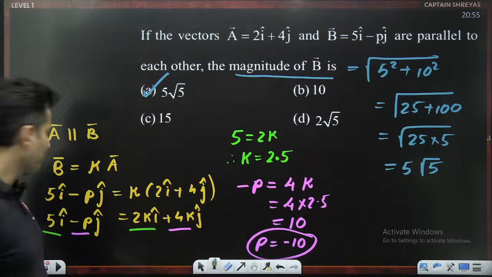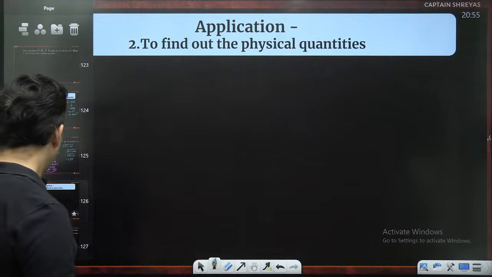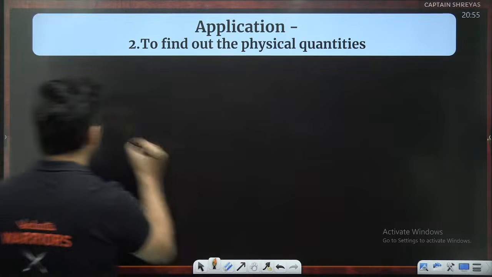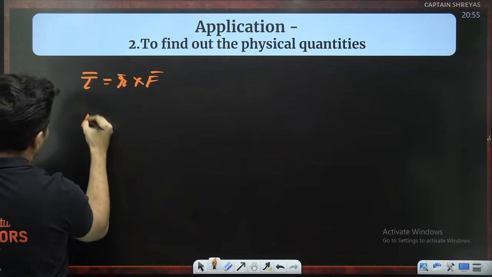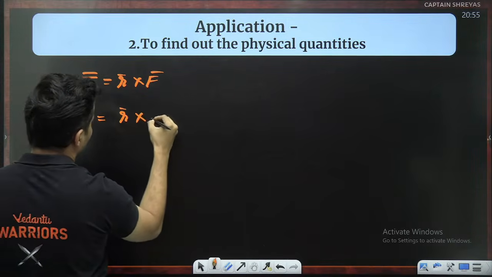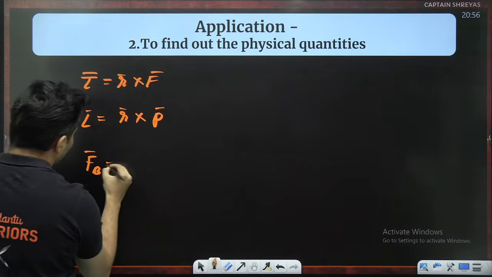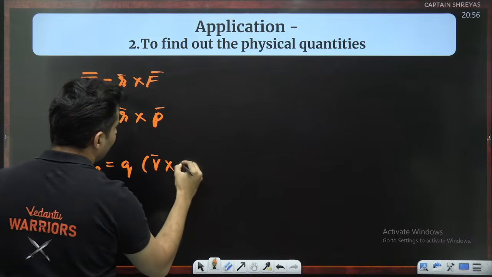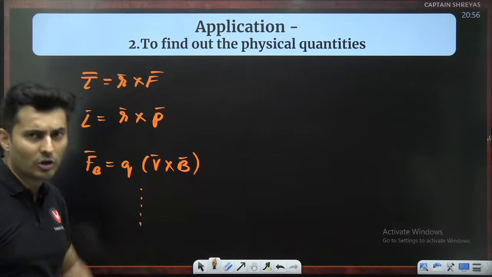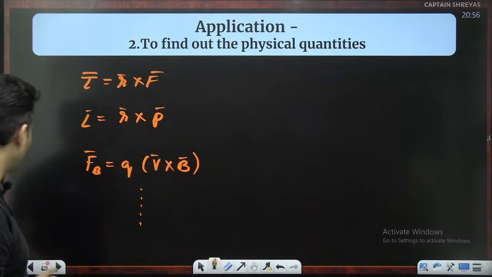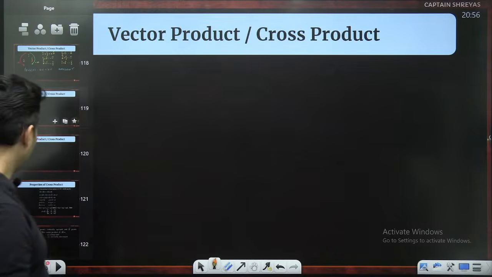Next important application is to find out different physical quantities. For example, you will see torque will be R cross F, or angular momentum will be R cross momentum, or the magnetic force will be charge into velocity cross B. And so many more physical quantities are there which depend on the cross product. But how do you find out the cross product of anything? That is what I'm going to explain to you over here.